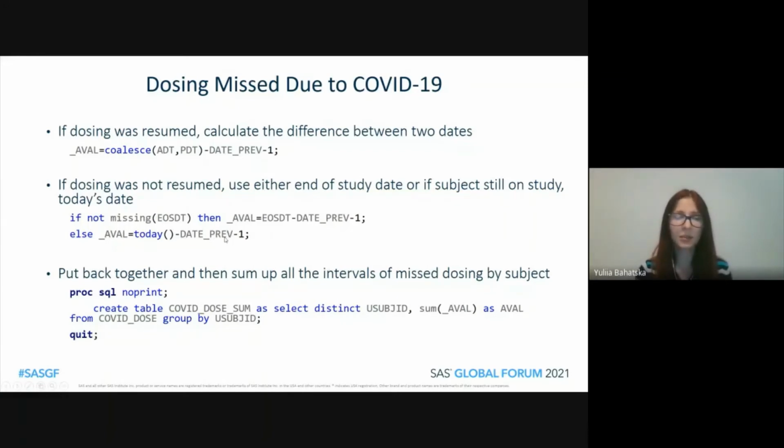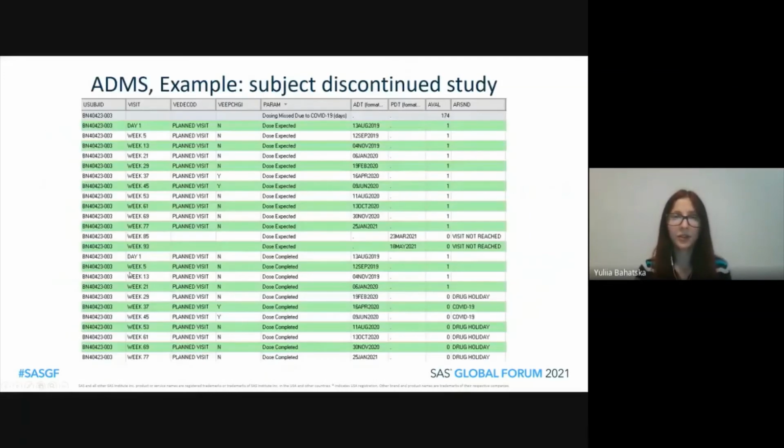Then, as the subject can have multiple intervals, we need to sum up all the intervals of missed dosing by subject, and this is done by PROC SQL here. And on this slide, you can see the final result, where the subject has dose expected parameters, dose completed parameters, and since subject has 2 doses missed due to COVID-19, the duration of dosing missed due to COVID-19.